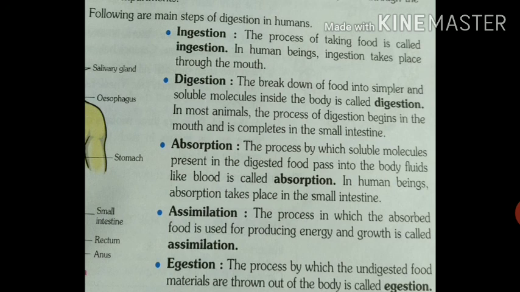Next we have assimilation. The process in which the absorbed food is used for producing energy and growth is called assimilation. Assimilation means some of the absorbed food substances are converted into new protoplasm or used to provide energy. It means the absorbed food is used for producing energy, and that energy is required for growth. That is called assimilation.